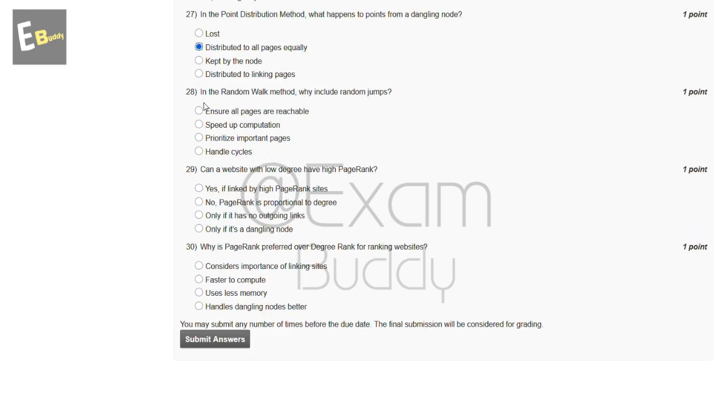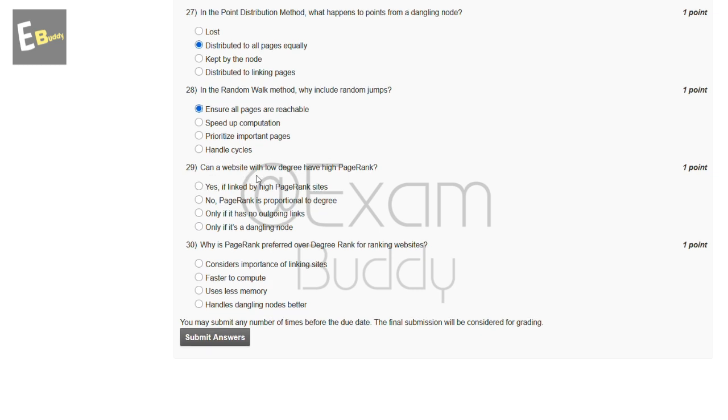Now the 28th question is, in the random walk method, why include random jumps? So these are the options, and the answer of our 28th question is A, ensure all pages are reachable. Now the 29th question is, can a website with low degree have high page rank? So these are the options, and the answer of our 29th question is A, yes, if linked by high page rank sites. Now, the 30th question is, why is page rank preferred over degree rank for ranking websites? So these are the options, and the answer of our 30th question is A, considers importance of linking sites. Now, submit your answer.